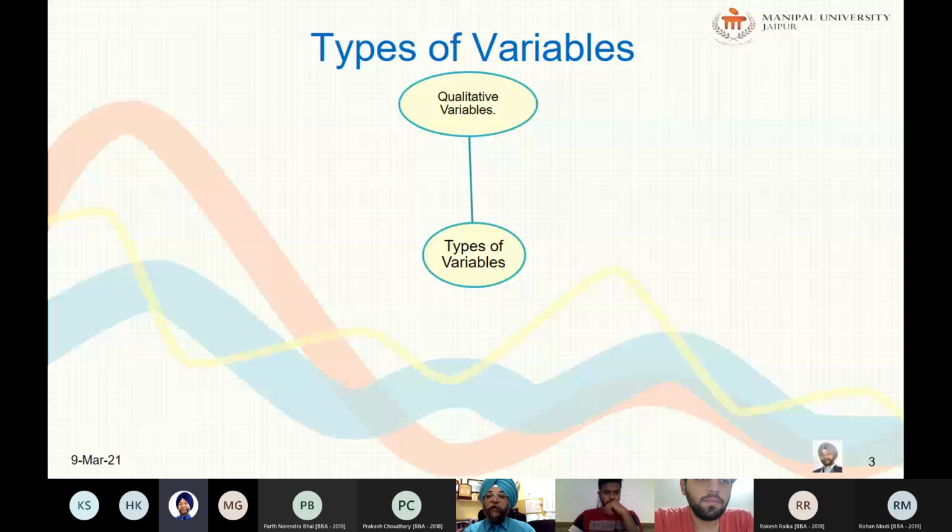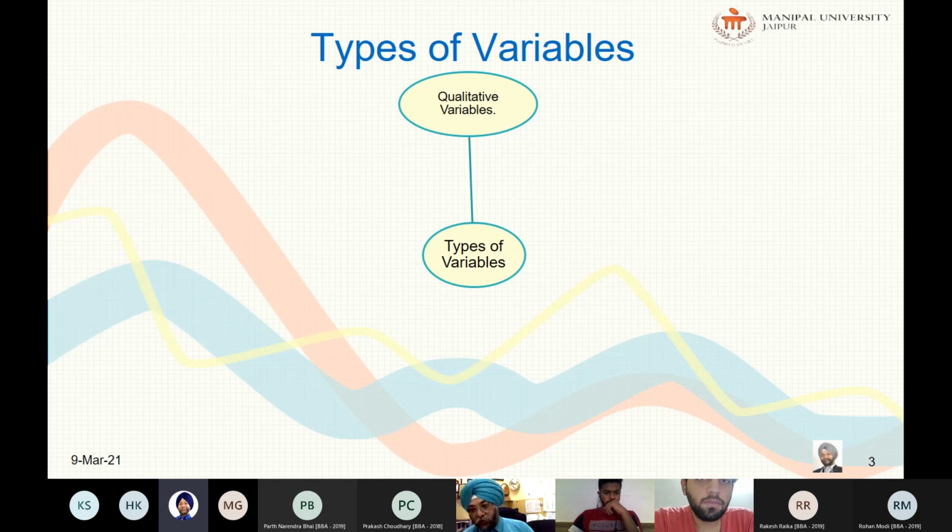A categorical variable may again be described as a nominal or ordinal variable. Ordinal variables are those which can be logically ordered or ranked, like higher and lower, but they cannot necessarily be established as a numerical difference between each category. For example, your examination grades: A plus, A, B plus.